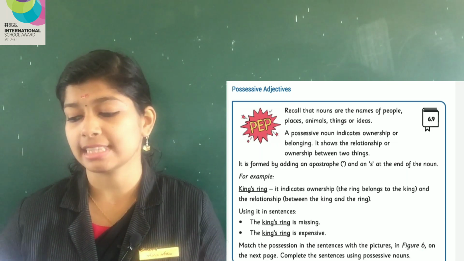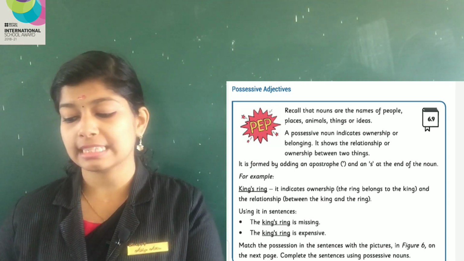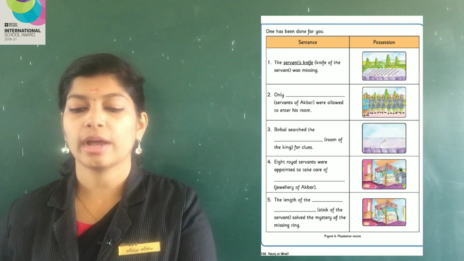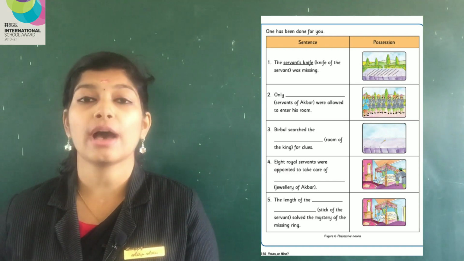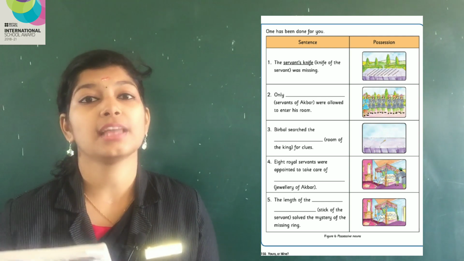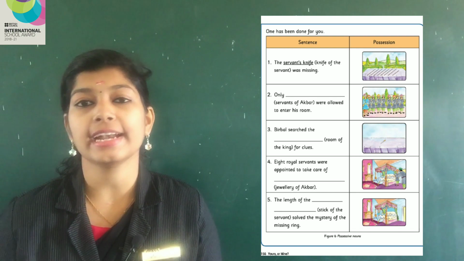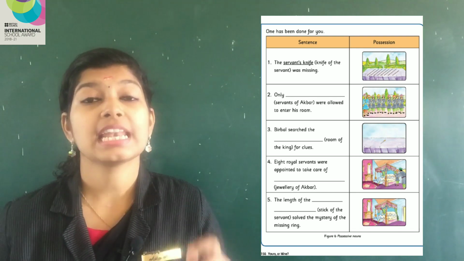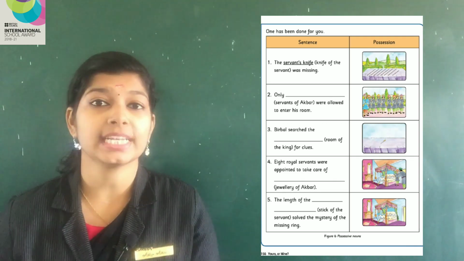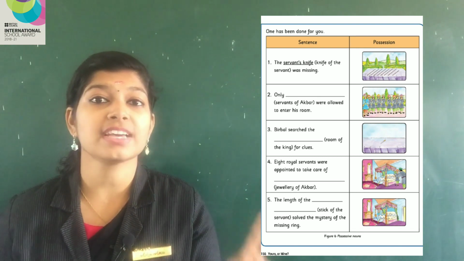Match the possession in the sentences with the pictures in figure 6 on the next page. Complete the sentences using possessive noun. Take the next page, page number 156. Here you have to match the sentences after identifying the picture. Which picture belongs to which possessive noun? You have to identify. The servant's knife. Knife of the servant was missing. In the bracket, knife of the servant is given. So whose knife is that? It is the servant's knife.